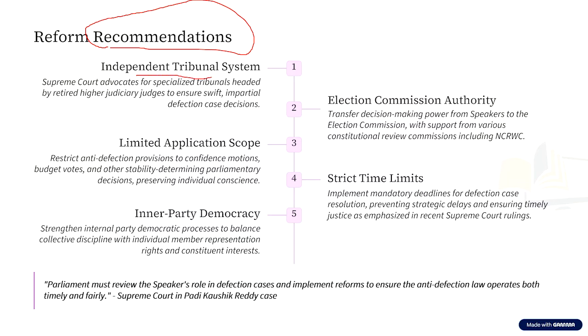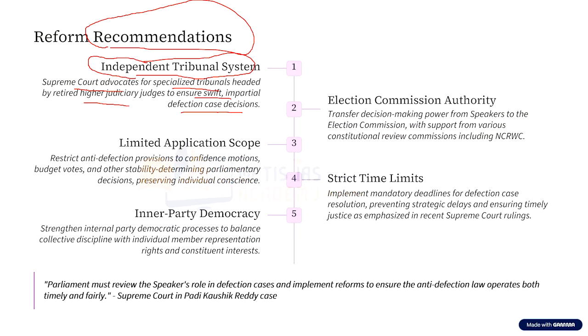That is, the Supreme Court advocates for a specialized tribunal headed by a retired higher judiciary member to ensure swift, impartial decisions in defection cases. Because currently, who is the authority to decide on disqualification with respect to anti-defection? It is the speaker or the chairperson. So the Supreme Court says that no, this cannot happen.